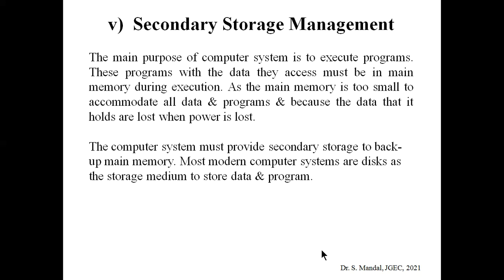So we need secondary storage where programs and applications are stored or installed. The computer system must provide secondary storage as a backup of the main memory. Most modern computer systems use the hard disk as secondary storage.